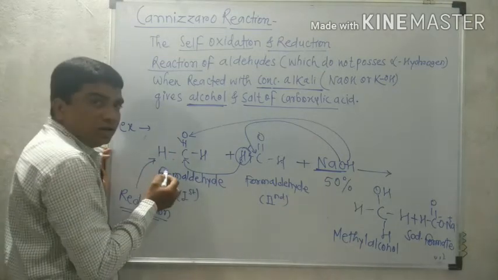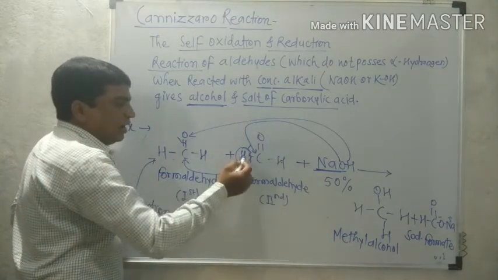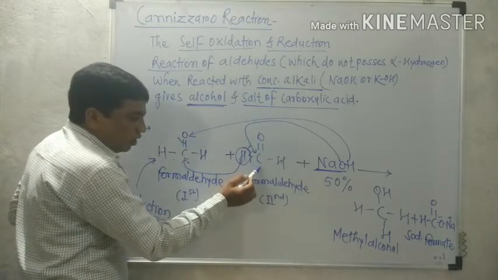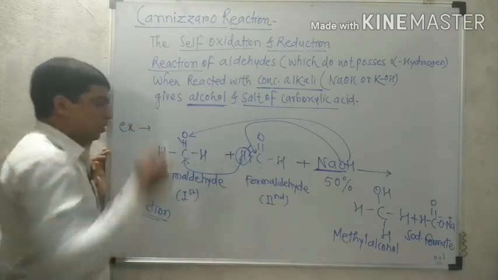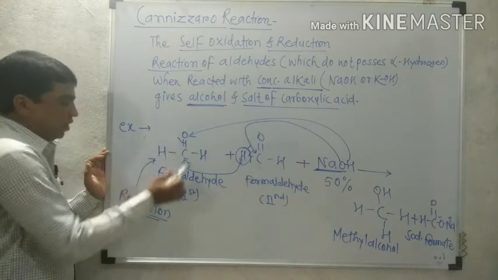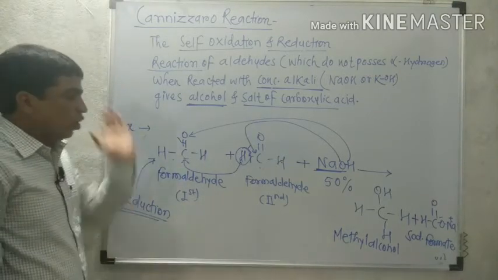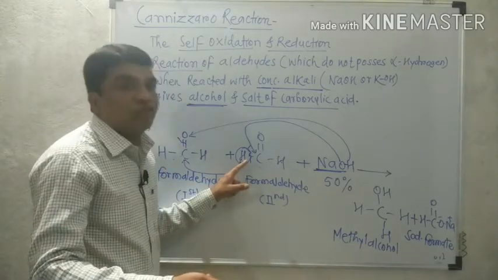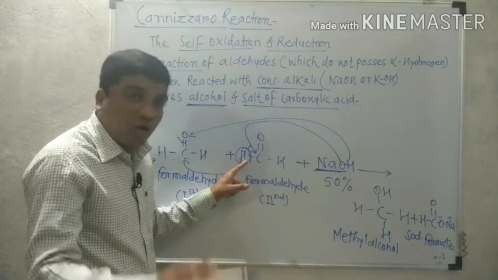The second molecule of aldehyde adds the hydrogen, therefore this molecule reduces this molecule. Therefore, this molecule undergoes reduction. While at the same time, the removal of hydrogen is called oxidation.